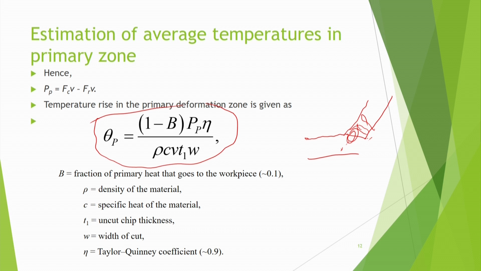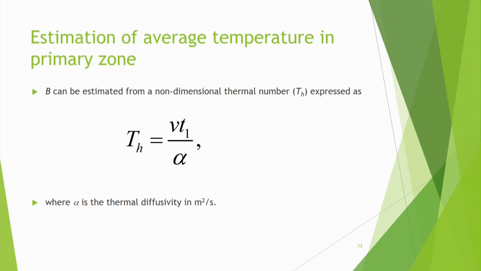Here beta you are assuming 0.1, and eta is also assumed, because for most materials it is about 0.9. Pp you have to find from the above expression, and rho, C, V, t1 are the material properties, which may be known to you. w is the width of the cut.